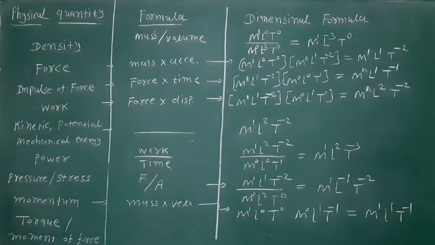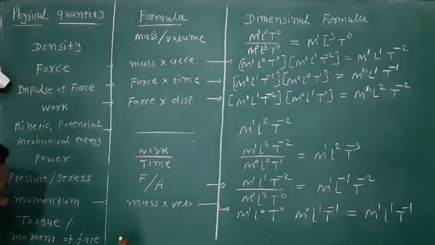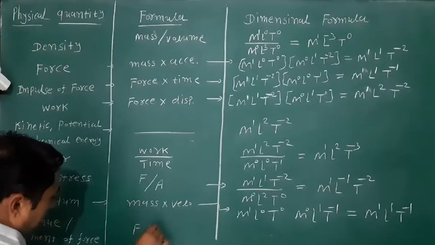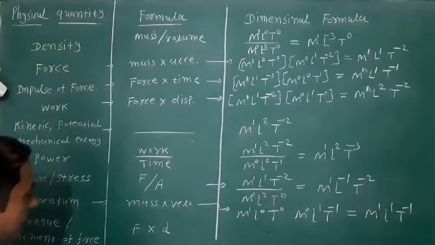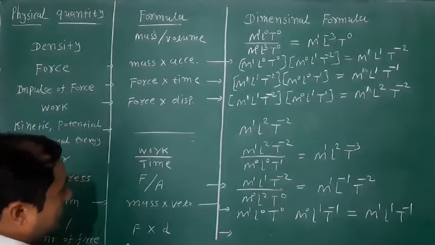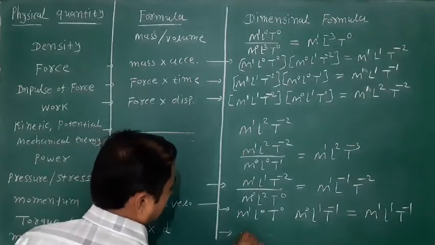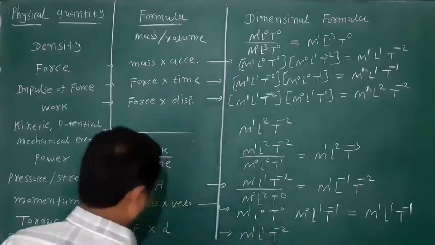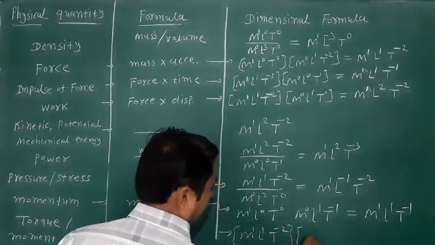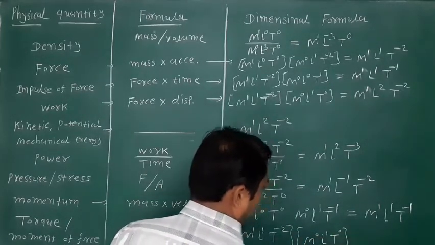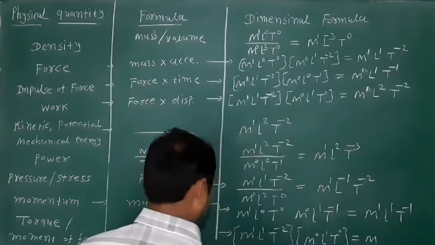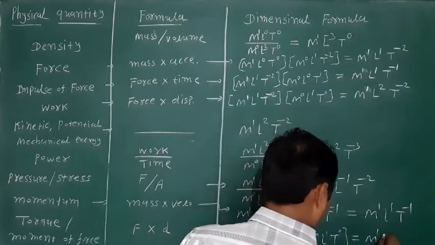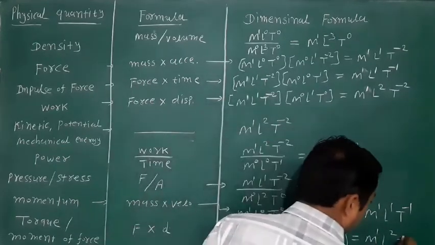Next, torque, otherwise moment of force. Its formula is force into distance. So friends, the dimension formula for force is M1 L1 T minus 2 and distance is M0 L1 T0. So the dimension formula for the torque is M1 L raised to 2 and T raised to minus 2.